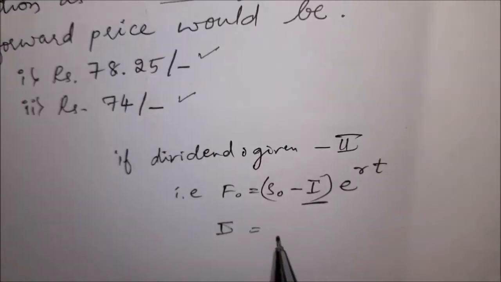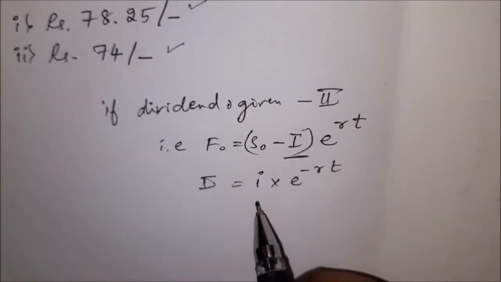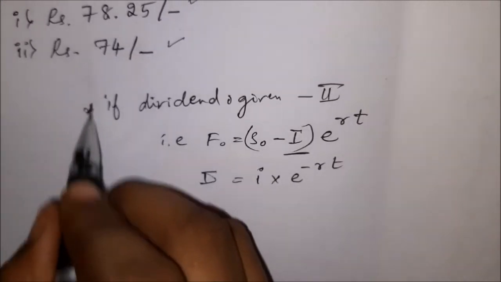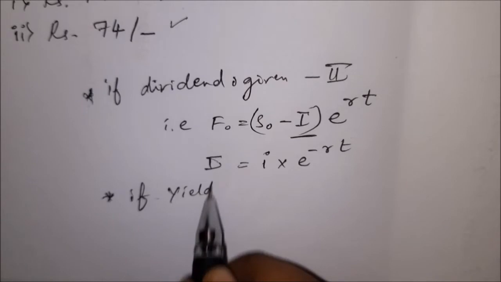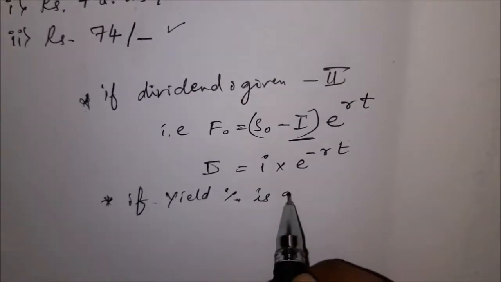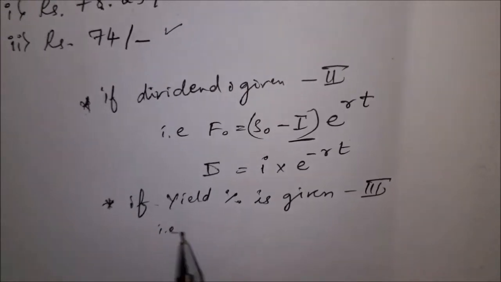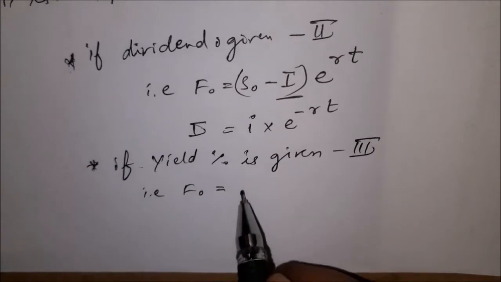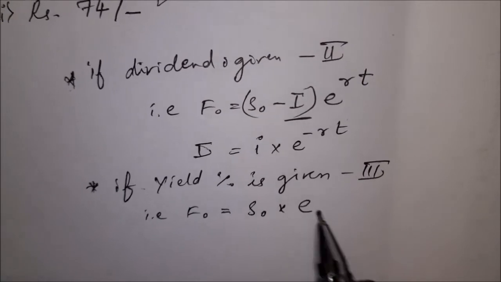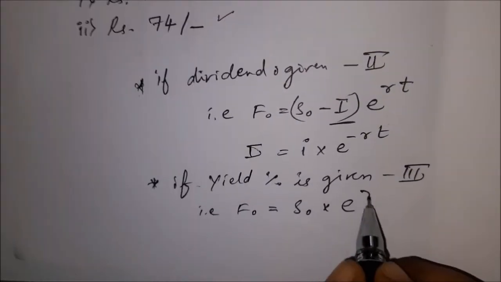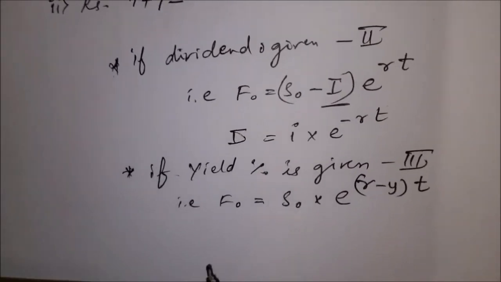Income is equal to I into e to the power minus RT, where the income is given in the problem. If a yield percentage is given in the problem, then you have to use the third step. The formula for the third step is F0 is equal to S0 into e to the power (R minus Y) into T. This formula should be used.